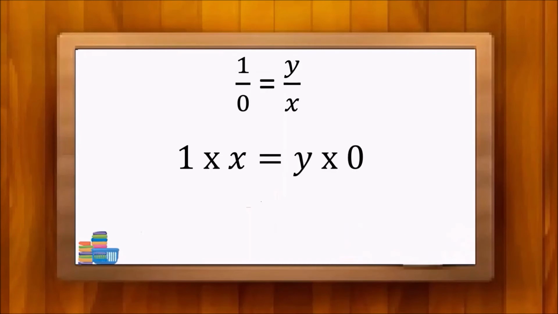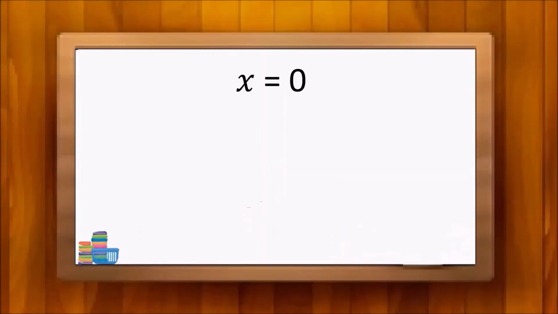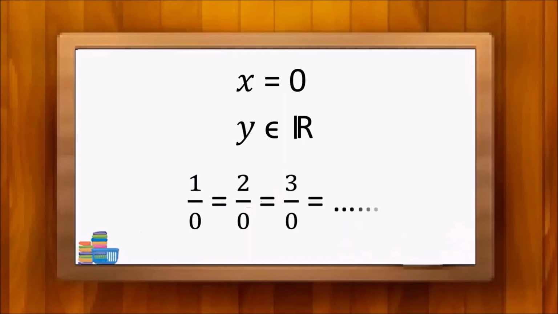Then let's inquire why 1 over 0 is undefined. Look at this equation. 1 over 0 equals y over x. Then I solve this equation. 1 times x equals 0 times y. Then x equals 0. So what is the result? x should surely be 0, while y could be any real value. Then we can decide that 1 over 0 equals 2 over 0 equals 3 over 0, and so on until n over 0. Then let's explain this, using an example in optical physics.